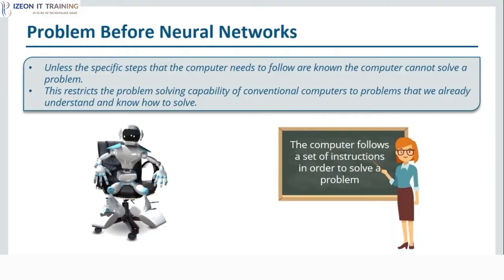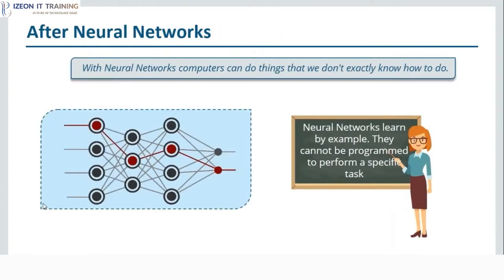Then only we can provide instructions to the computer. So this restricts the problem solving capability of conventional computers to problems that we already understand and know how to solve. But what about those problems whose answer we have no clue of? So that's where our traditional approach was a failure. So that's why neural networks were introduced. Now let us see what was the scenario after neural networks.